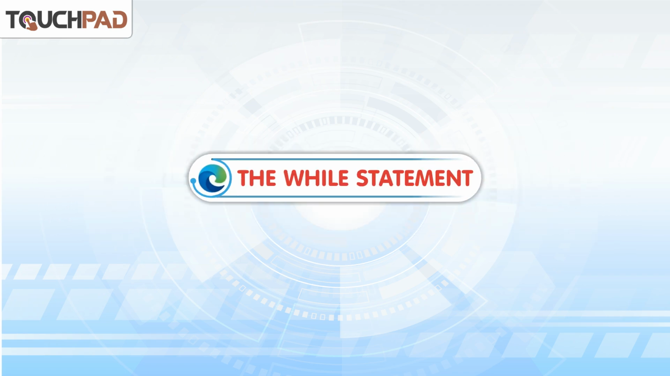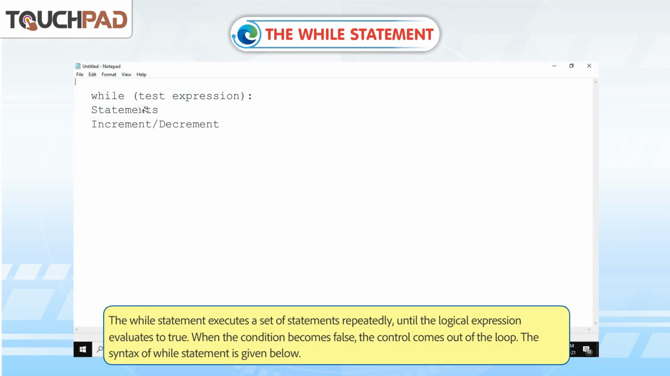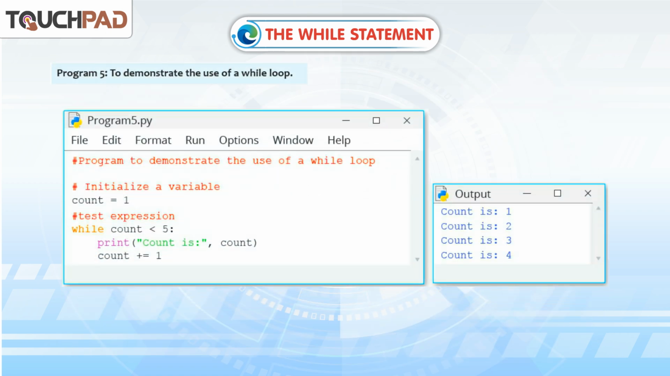The while statement. The while statement executes a set of statements repeatedly until the logical expression evaluates to true. When the condition becomes false, the control comes out of the loop. The syntax of while statement is given below. Program 5 to demonstrate the use of a while loop.